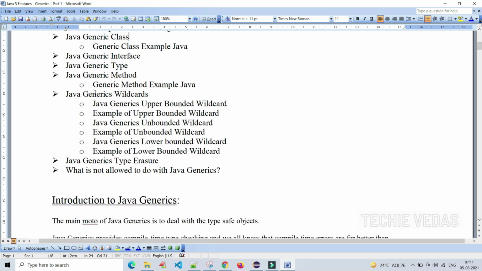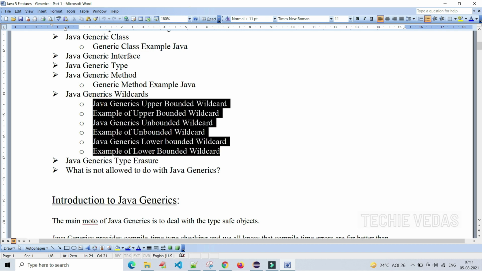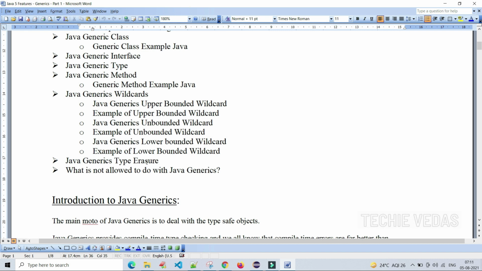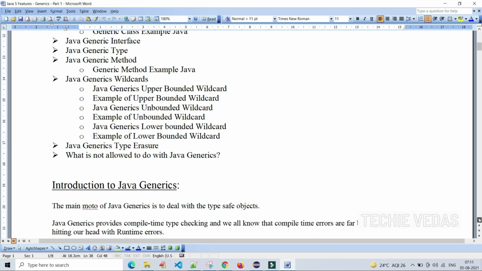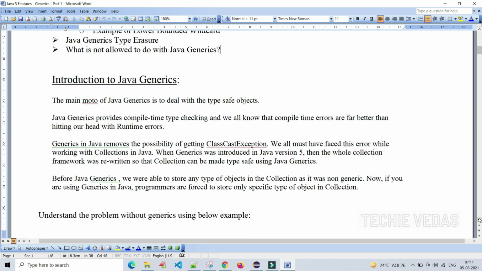What are the wildcards we can use with generics? All these are concepts with examples. And what is the meaning of type erasure in Java generics? Also, the main important point is what the restrictions of Java generics are, meaning what is not allowed with Java generics.